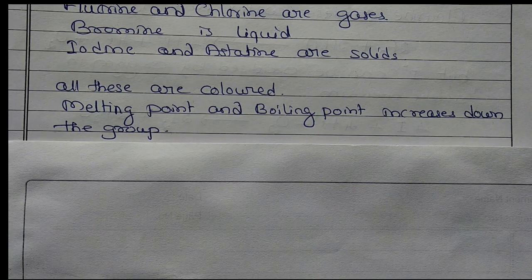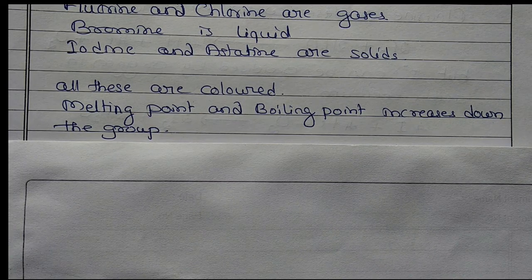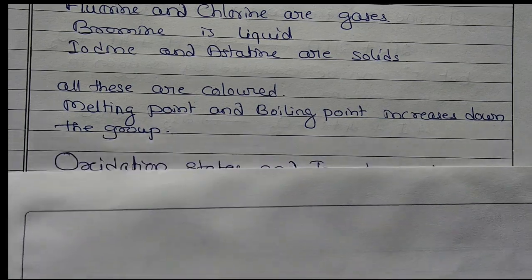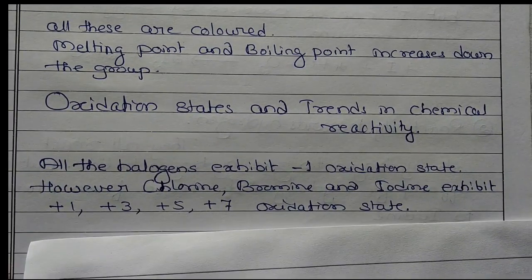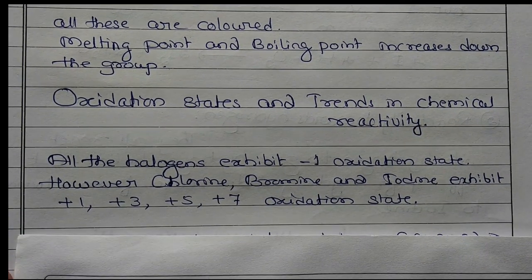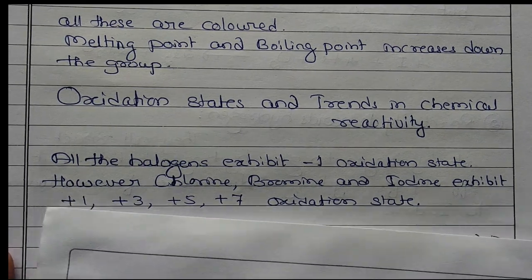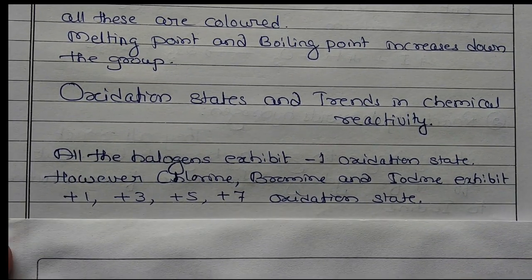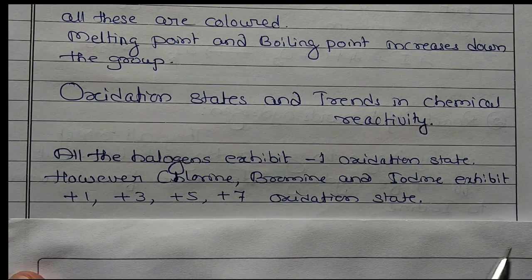All of the halogen elements exhibit a -1 oxidation state. We know what oxidation state means. Okay. But when you compare with fluorine, chlorine, bromine and iodine can exhibit positive oxidation states also, that is +1, +3, +5, +7. So, oxidation state and trends in chemical reactivity: all halogens exhibit a -1 oxidation state. However, chlorine, bromine and iodine exhibit +1, +3, +5, +7 oxidation states. How? I will show you that also.